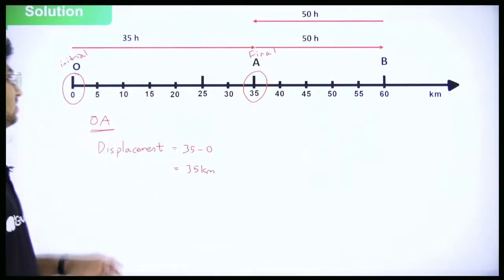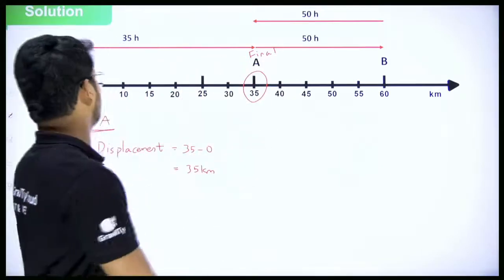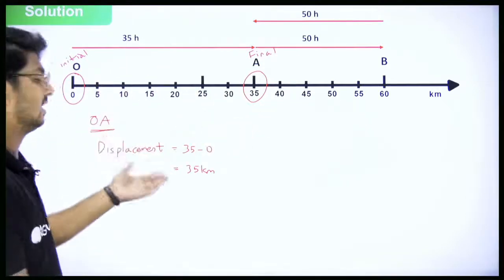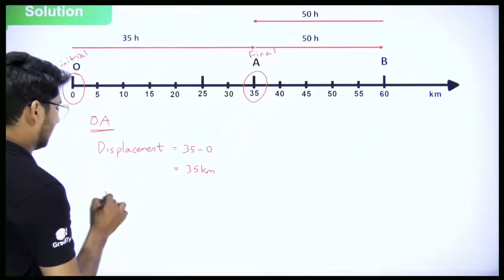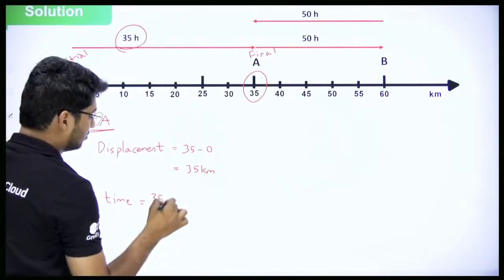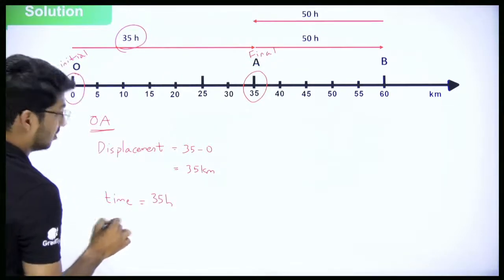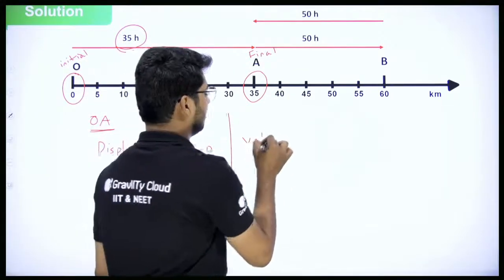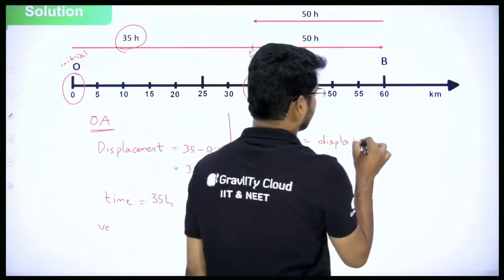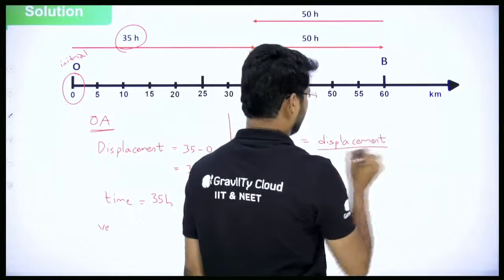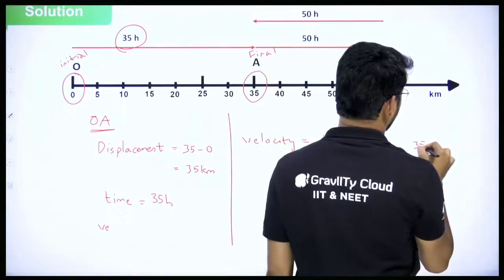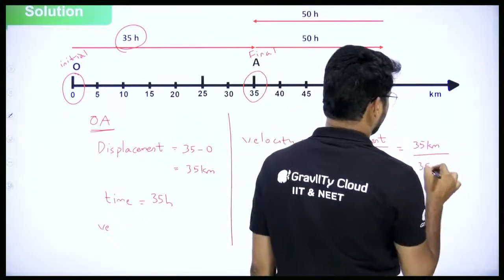Or you can say length of the straight line joining the initial and the final points. O to A, the length is how much? Length will be from 0 to 35 kilometers. And we have the time. What is time given as? 35 hours. So what will the velocity be in this case? Velocity is equal to displacement by time. Displacement is 35 kilometers. Time is 35 hours.